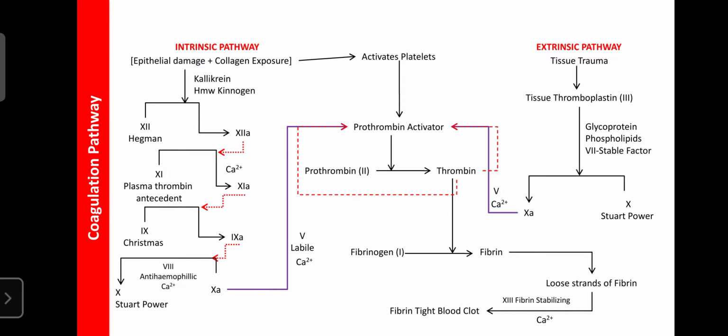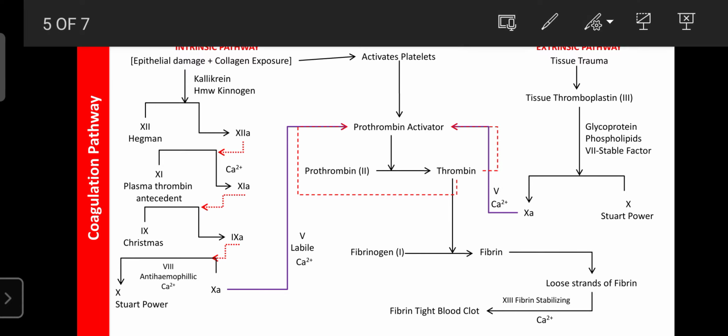Okay, next one is the coagulation process or pathway. That pathway has mainly two parts: the intrinsic pathway and the extrinsic pathway. The intrinsic pathway will begin when epithelial damage or collagen exposure occurs. Due to exposure of the collagen of the blood vessels, two factors are released.